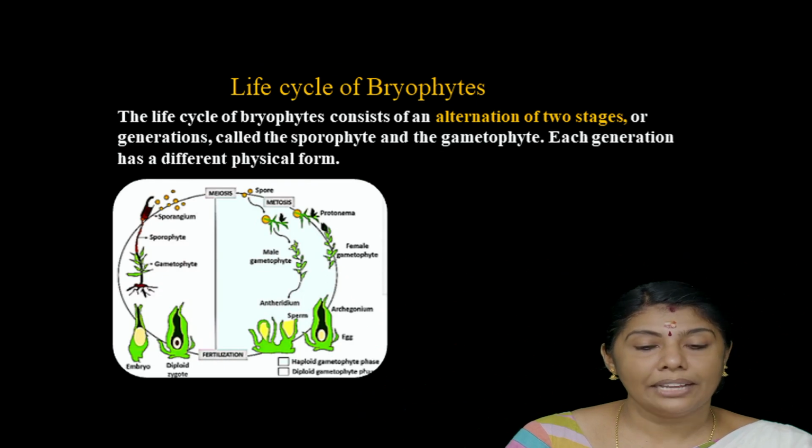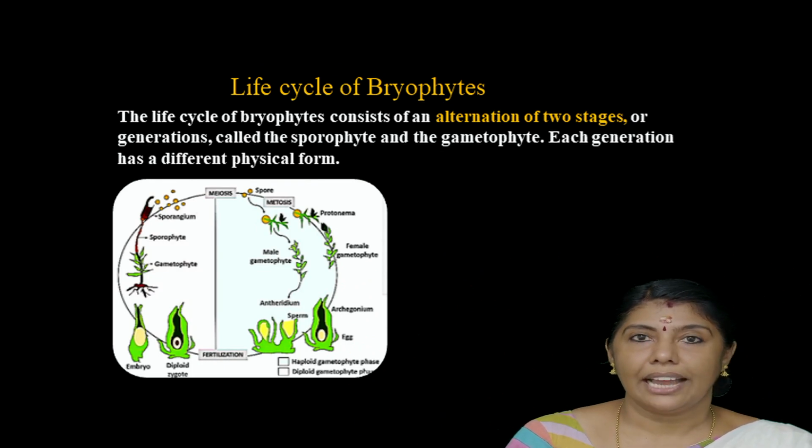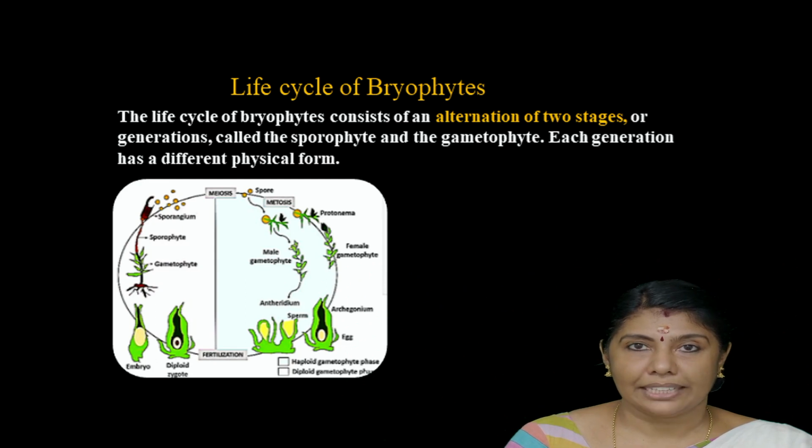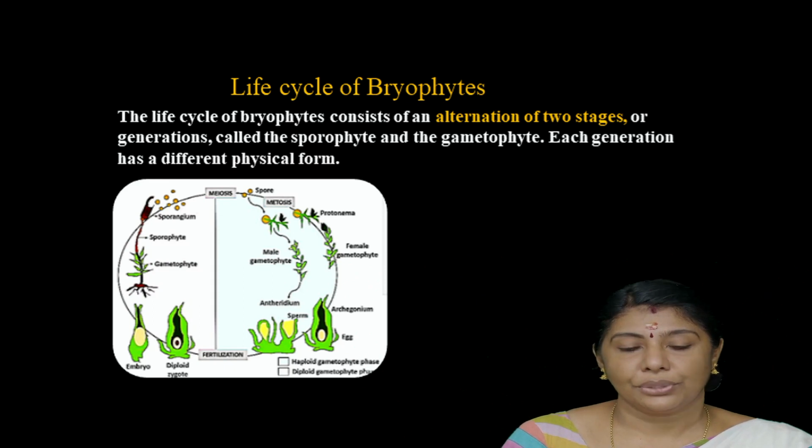Now, the life cycle of Bryophytes. The life cycle of a Bryophyte consists of alternation of two generations, called the sporophyte and the independent gametophyte. The gametophytic generation is always haploid, and it starts from the protonema.